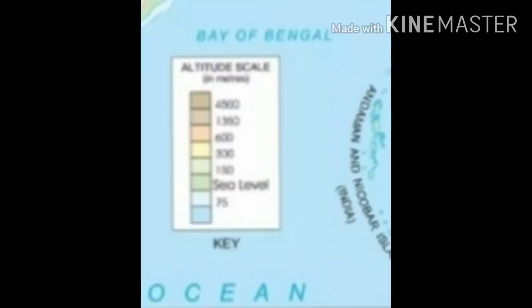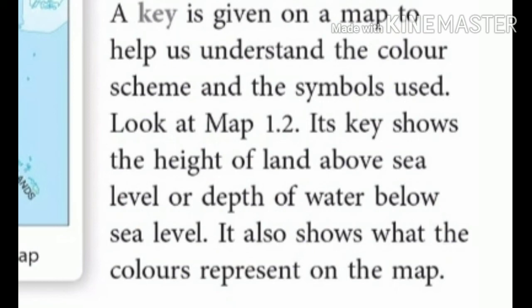Look at this picture. This picture is of key on a map. Key or index is given on a map to understand the color scheme and the symbols used in a map. A key is given on a map to help us understand the color scheme and the symbols used. Look at map 1.2. Its key shows the height of land above sea level or depth of water below sea level. It also shows what the color represent on the map.